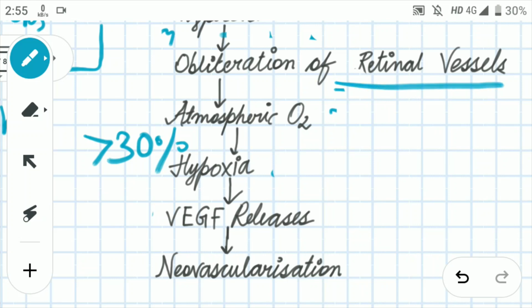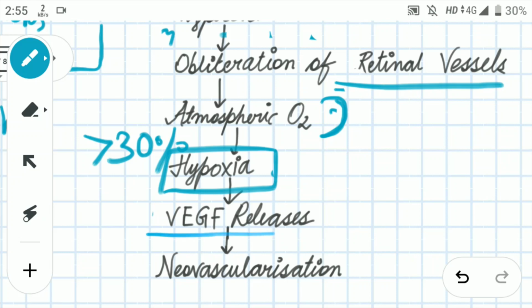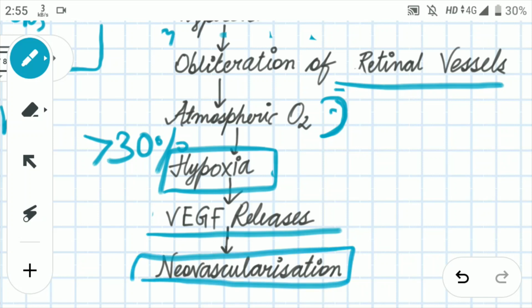Now when the baby inhales atmospheric oxygen, the condition of hypoxia is created, right? Because of this hypoxia, excessive VEGF is released, and because of this VEGF, neovascularization takes place. That means there is a growth of new blood vessels.